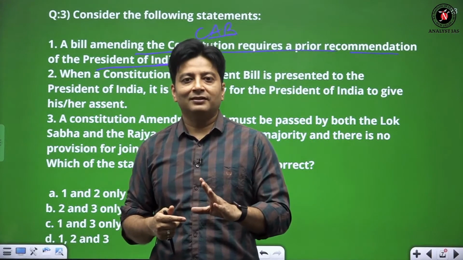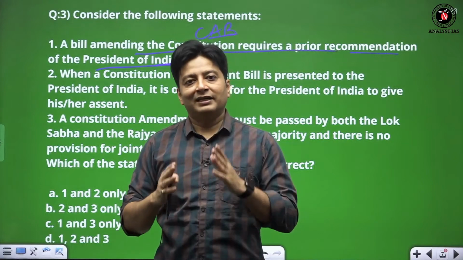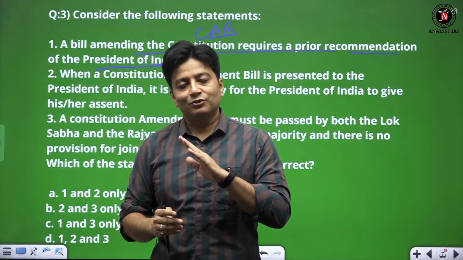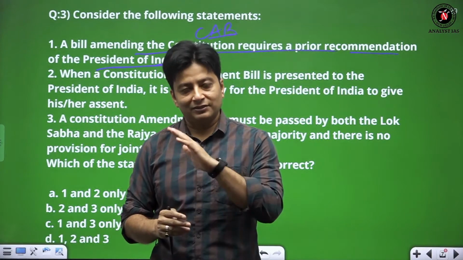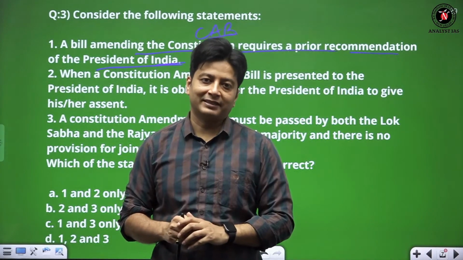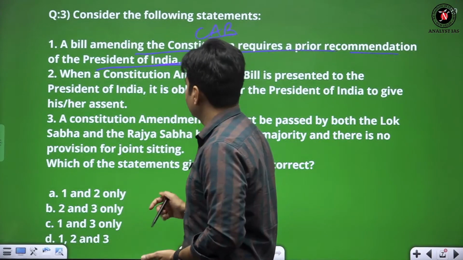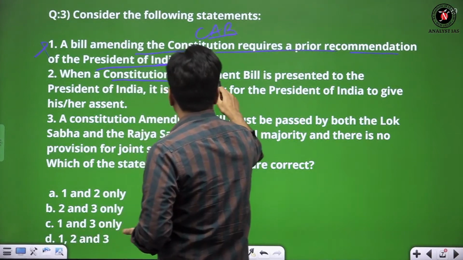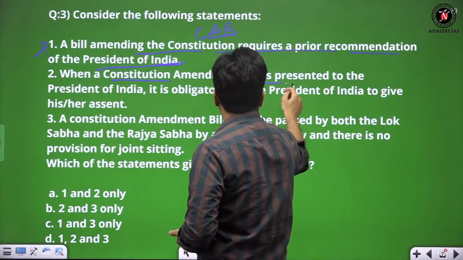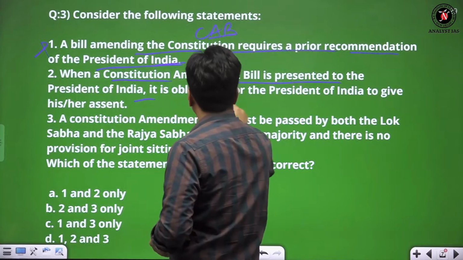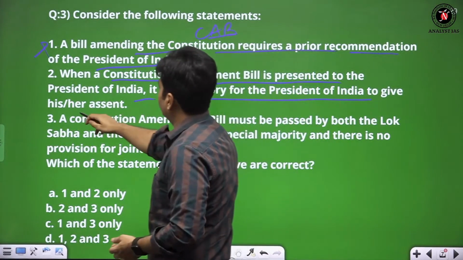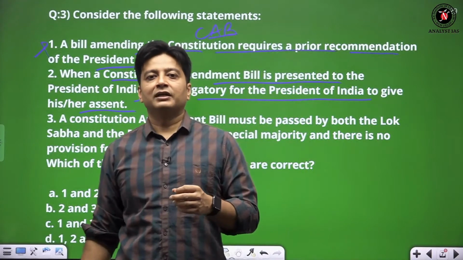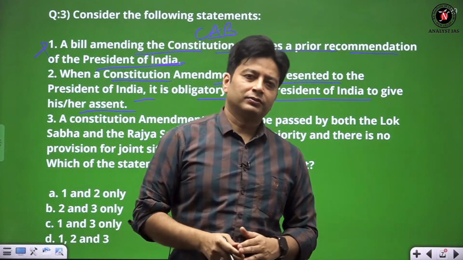Constitutional amendment bill, both the houses are enjoying equal legislative powers, and there is no provision for joint sitting also. There is no requirement for prior President recommendation. So hence statement 1 is wrong. And when a constitutional amendment bill is presented to the President of India, of course it is obligatory for the President to give his assent, and it was categorically decided by the court also.